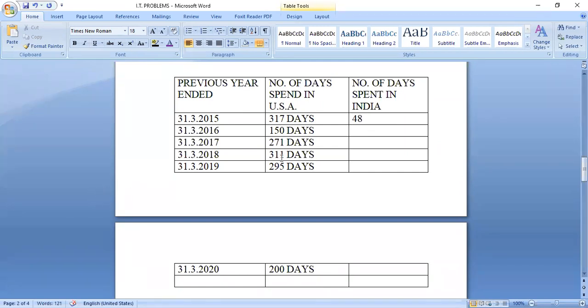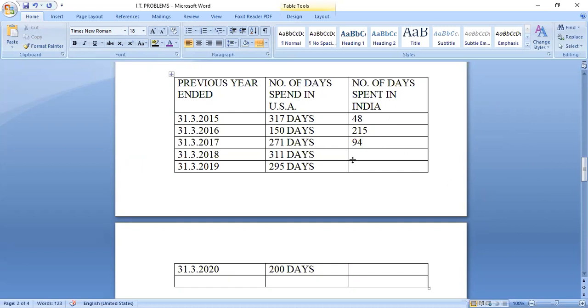And for 2016, how many days are spent in India? 215. And for 2017, 94.